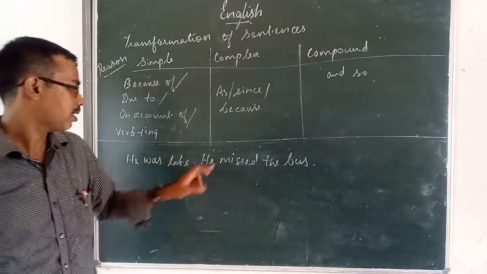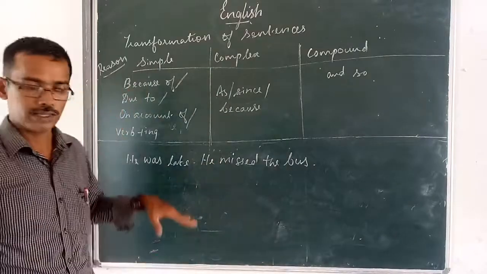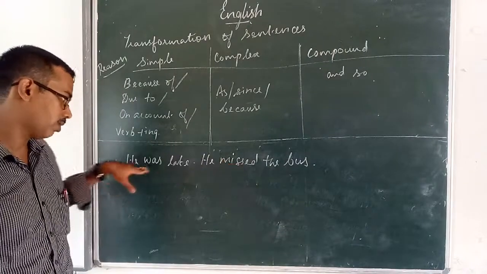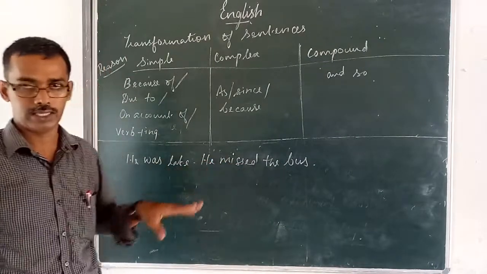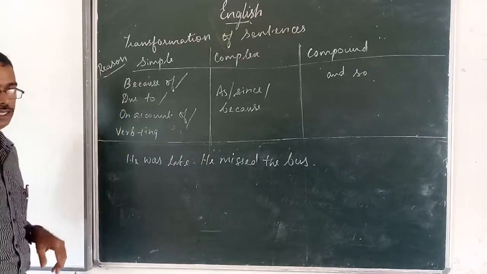He was late, he missed the bus. That is a reason that is given here. He was late, he missed the bus. Then how to change to simple sentence?